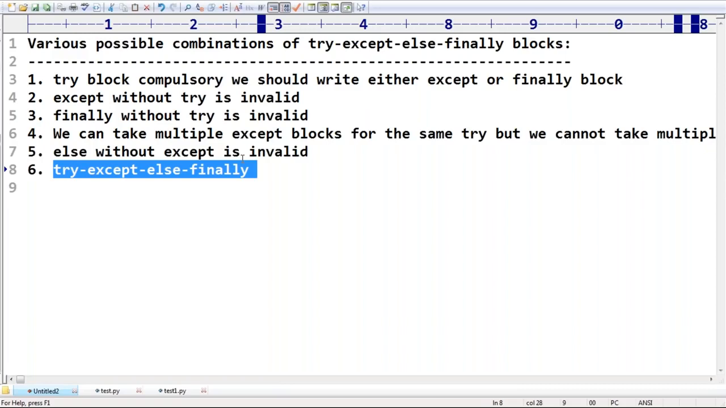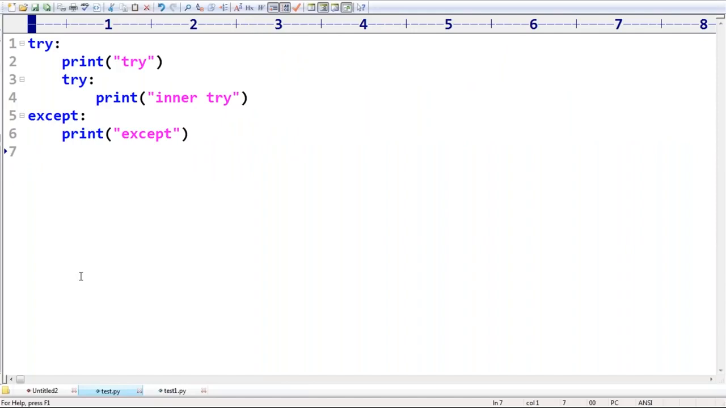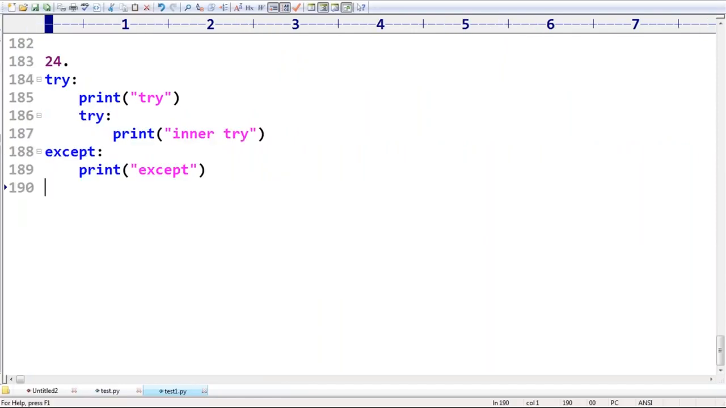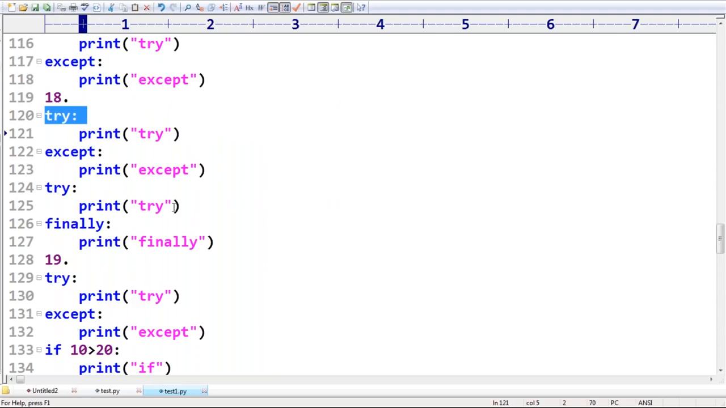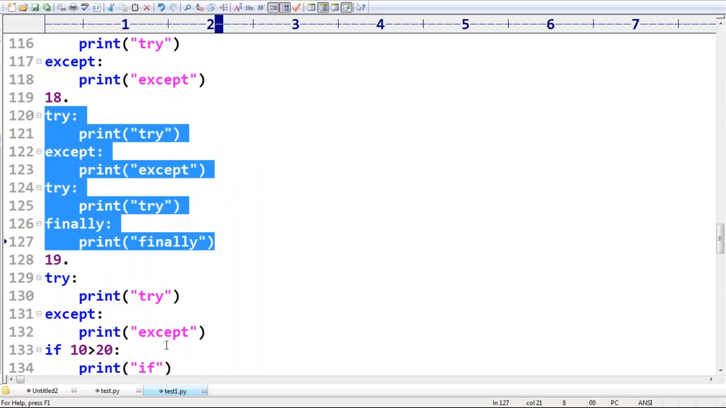First we should compulsorily take try only. After that you have to take except. After except we have to take else. After else you can take finally. Order is important. Suppose I first want to take else, then except, and then finally. Observe what will happen.